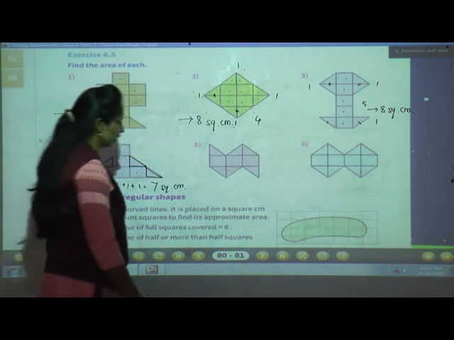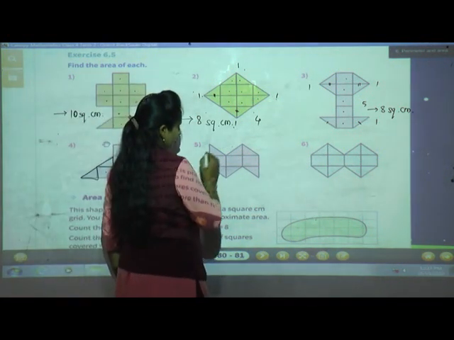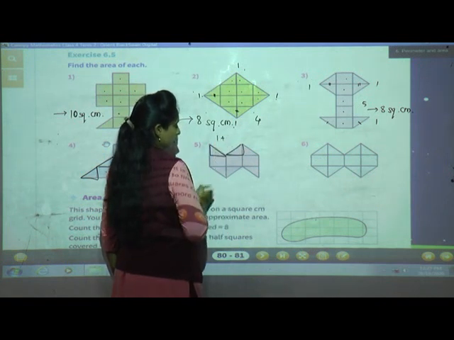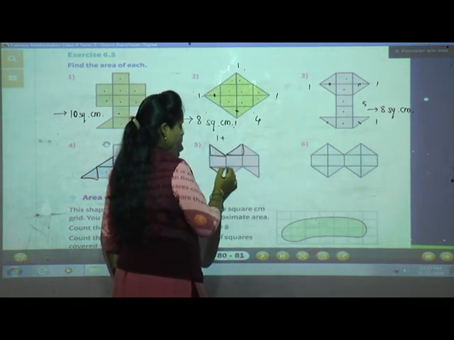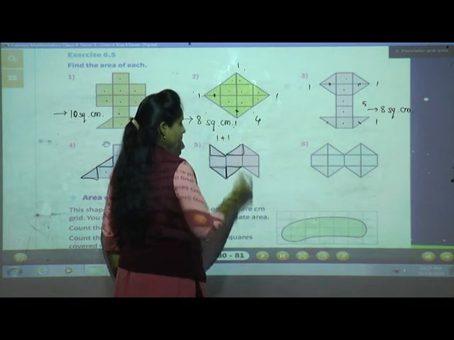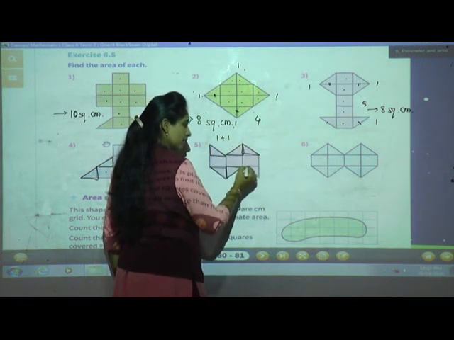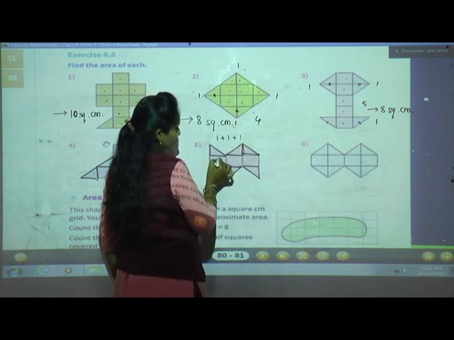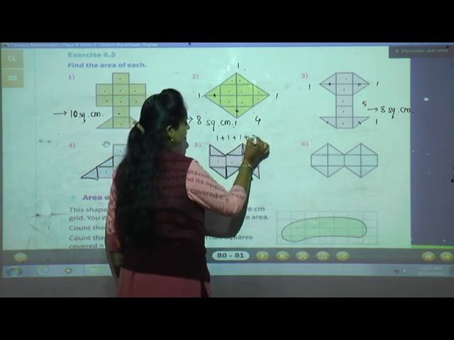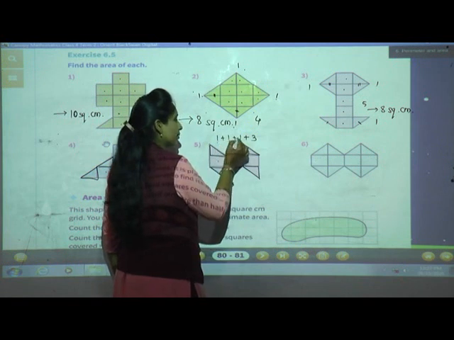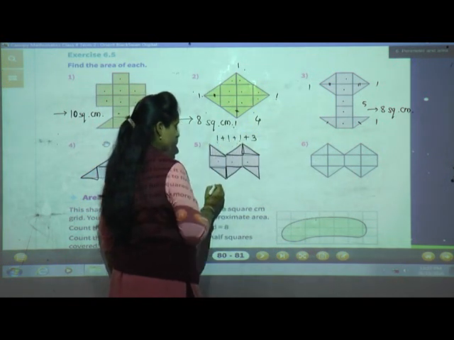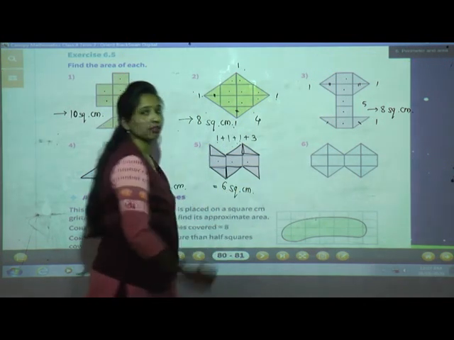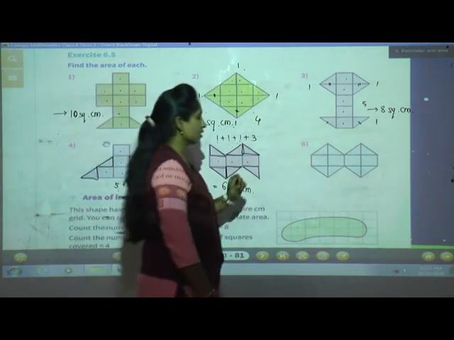Now see the next one. Now see here. Half plus half is 1. Now here also half plus half is 1. And here half is there and here half is there, plus 1. And the remaining full squares 1, 2, 3, plus 3. Total 1 plus 1 plus 1 is 3. 3 plus 3 is 6 square centimeter.